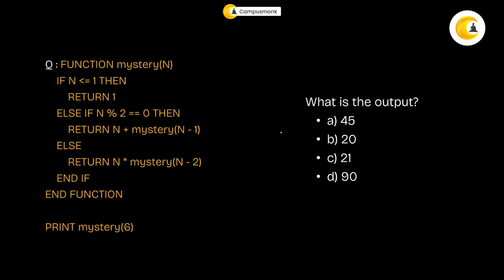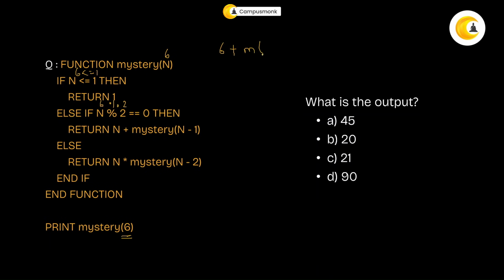Now this is again a recursion. If you see, it says your n is 6. Now is 6 less than or equal to 1? No, it is not. So is 6 mod 2 equal to 0? Yes, it is. So what will it do? It will return 6 plus